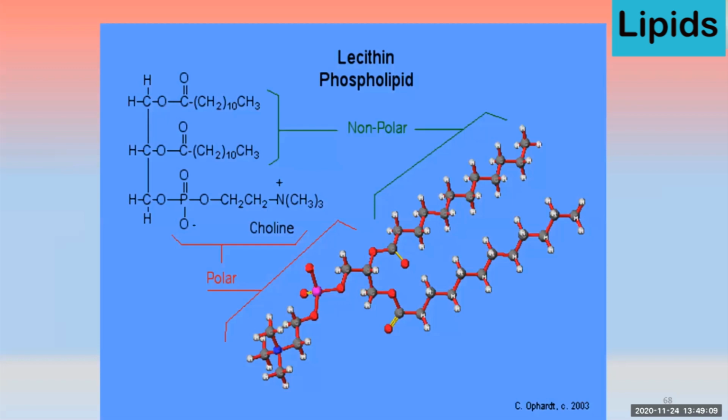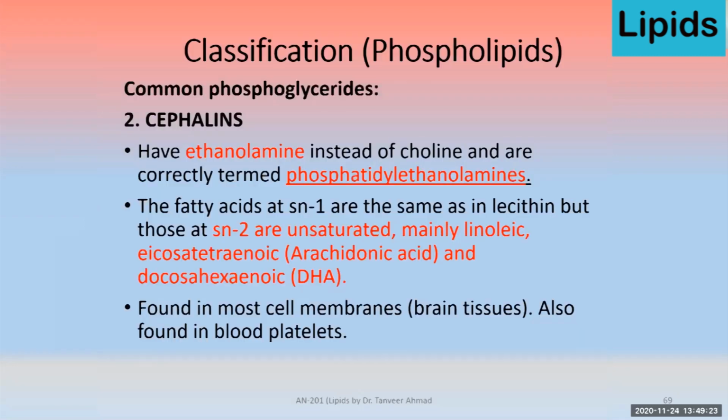So this is the carbon position 1 and 2 that contain the non-polar end, whereas the third position contains phosphoric acid, and that is then combined with the choline, so it's a polar end. Second example is cephalin. Cephalin has ethanolamine rather than choline, so it is known as phosphatidyl ethanolamine, whereas lecithin is known as phosphatidyl choline. So this cephalin is a phosphatidyl ethanolamine.